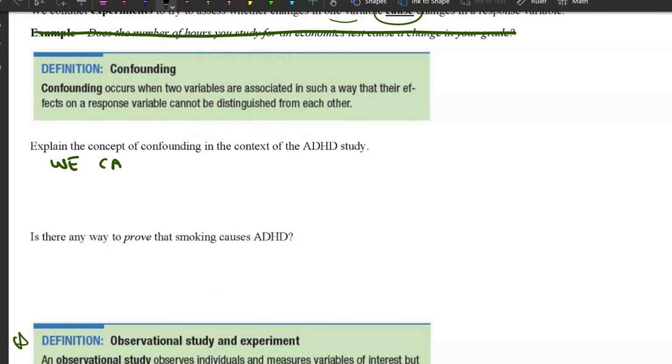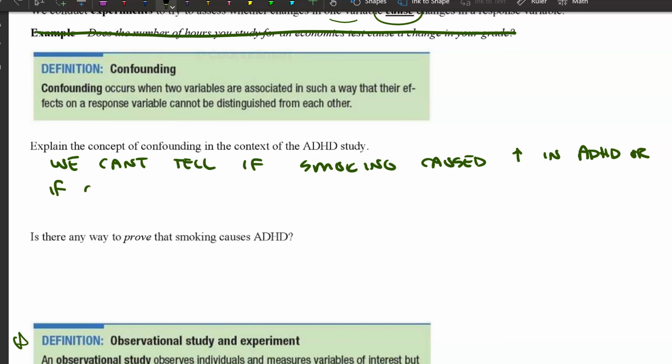We can't tell if smoking caused an increase in ADHD or if other factors associated with women that smoke during pregnancy